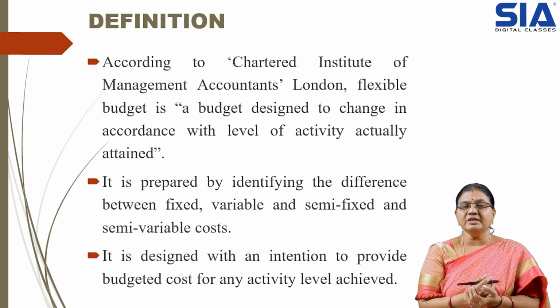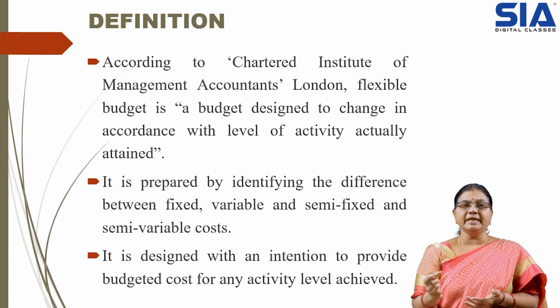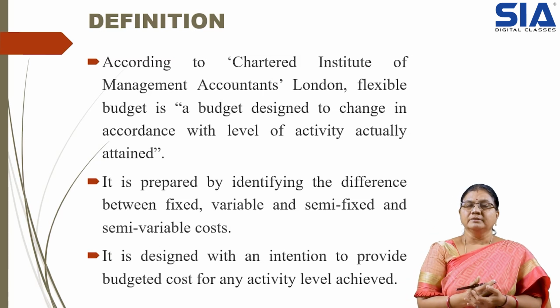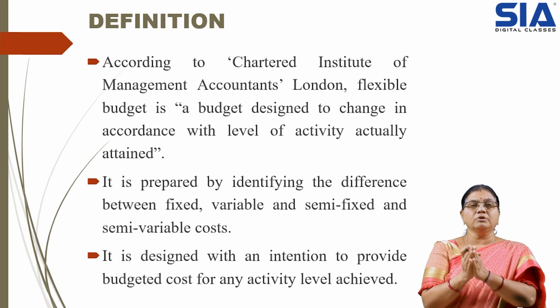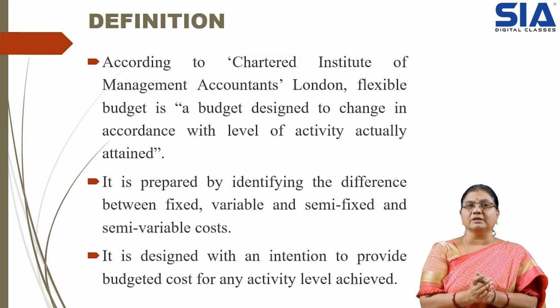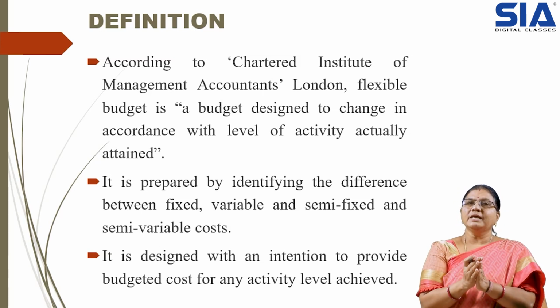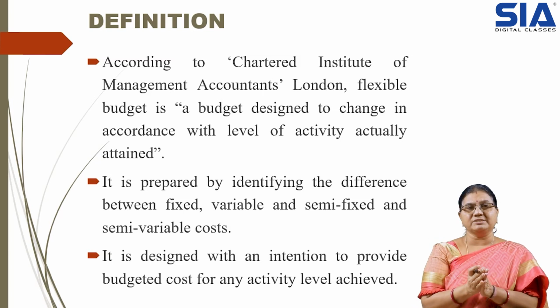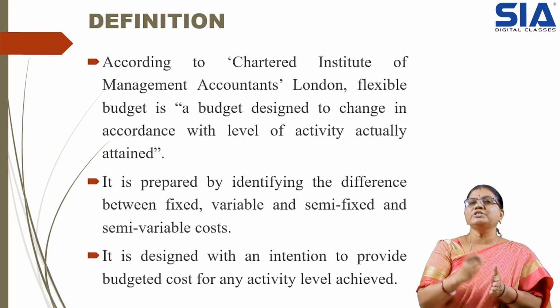As per the definition given by CIMA, flexible budget is a budget designed to change in accordance with the level of activity. Initially it may be decided to manufacture about 60,000 units. Later, depending on the requirement, it may be increased to 70,000 units. Definitely there will be a change in the cost, so it will be reflected in our budget. Accordingly, we need to change the budget also. This flexible budget allows us to change that.